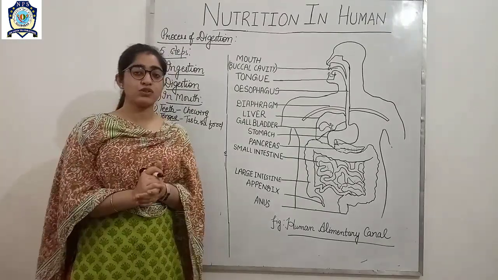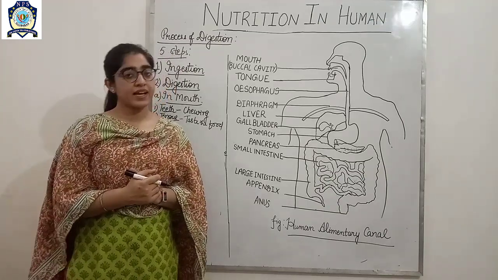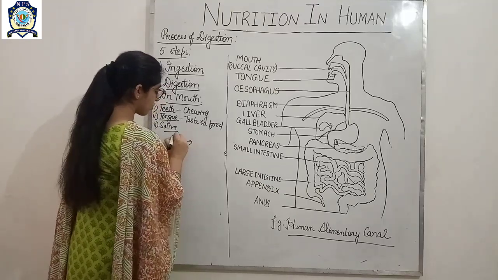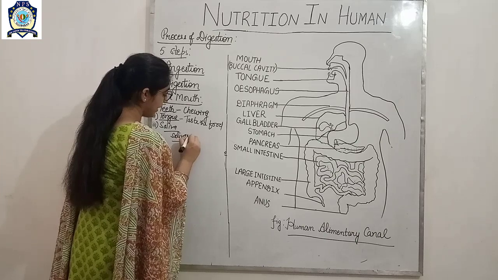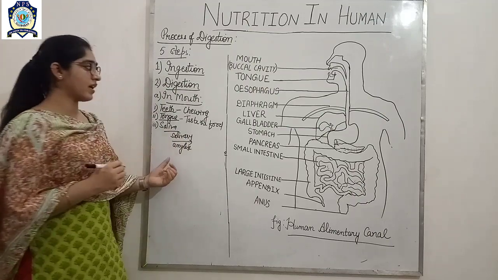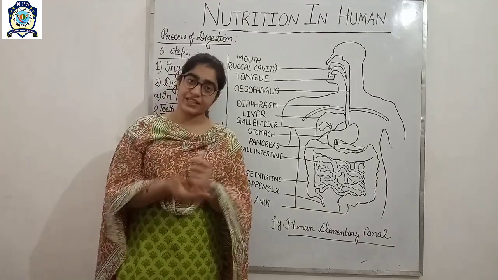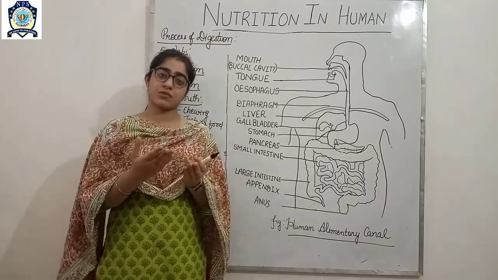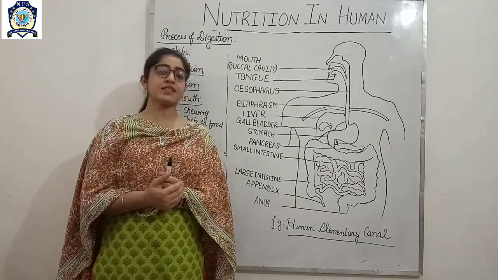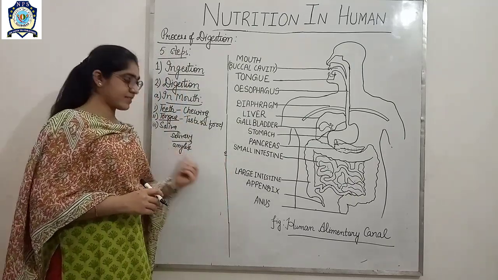Next one is saliva. Saliva is a watery fluid. As we have discussed earlier, saliva is secreted by the salivary glands, and salivary glands release an enzyme which is called salivary amylase. Because we take a variety of food, carbohydrates, simply the sugar, the oily food in the form of fat, and proteins and minerals. So first of all, carbohydrate starts digesting from here.